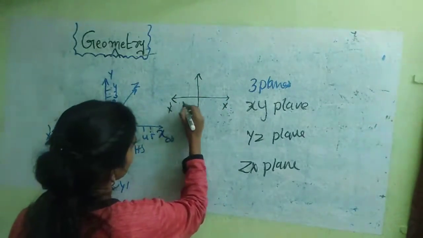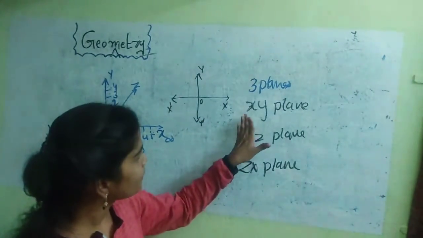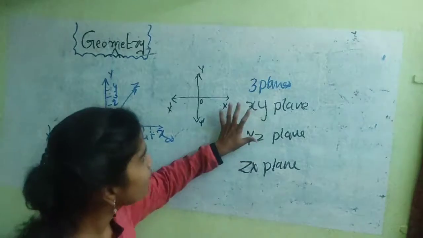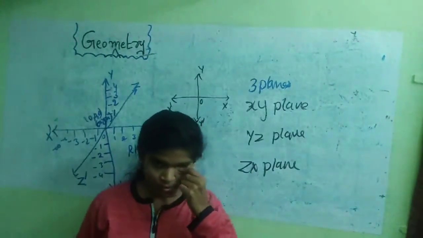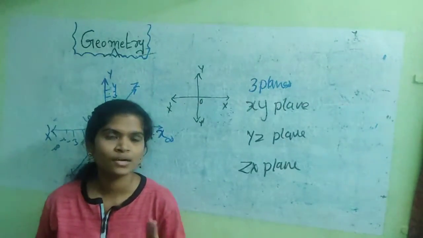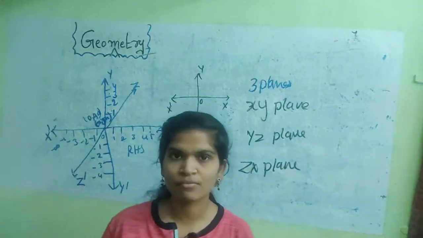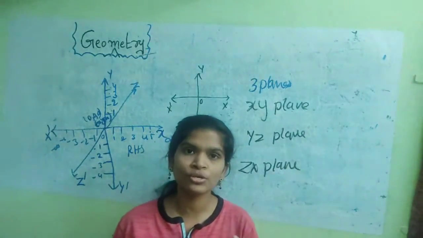X dash, O, Y dash. Here is the XY plane with the X and Y axes. With the X and Y axes only 2 values are represented, so it is a 2-dimensional representation.